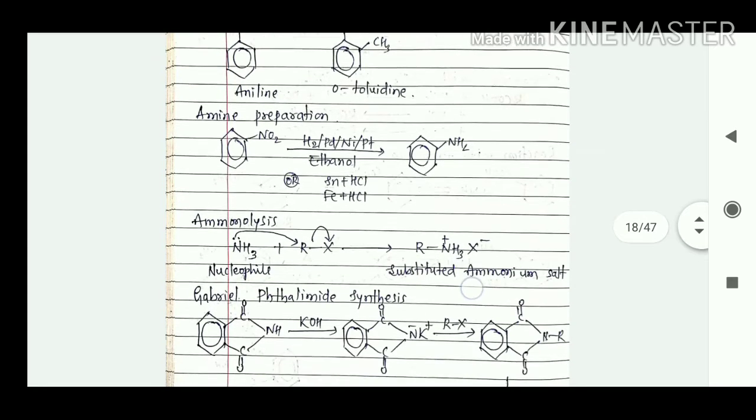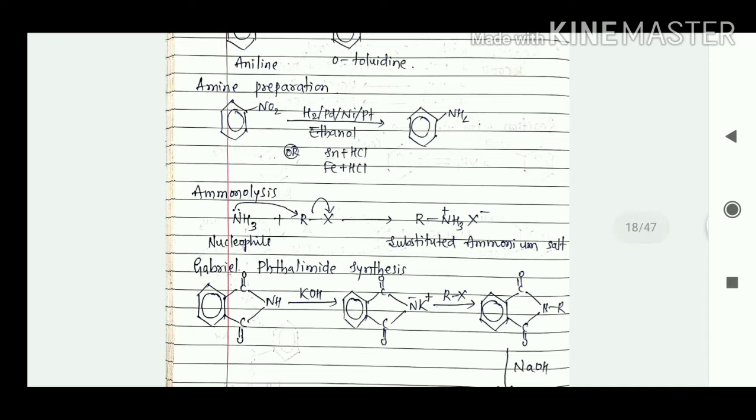So let us consider the preparation of amines. If we consider nitrobenzene and reduce it with the help of hydrogen with palladium, nickel or platinum in the presence of ethanol, or we can consider other reduction methods, like tin HCl or iron HCl, here we are going to get the aniline, like this.